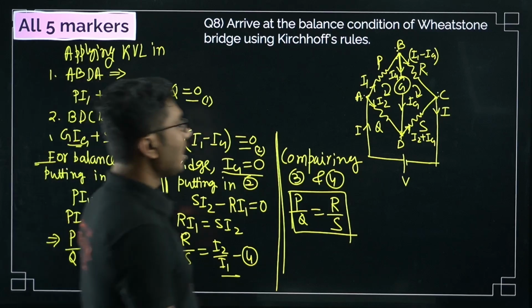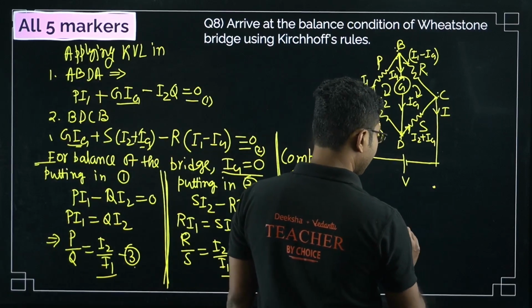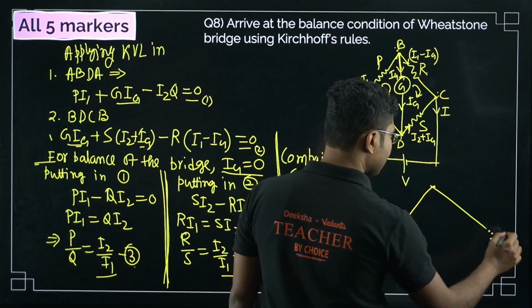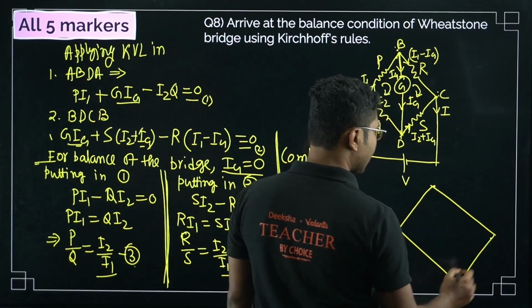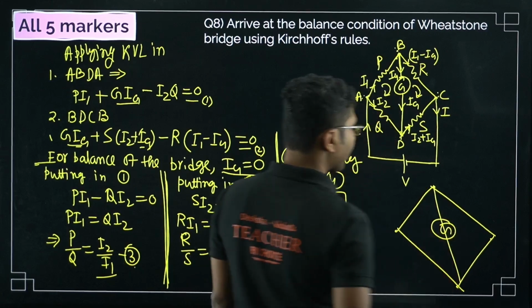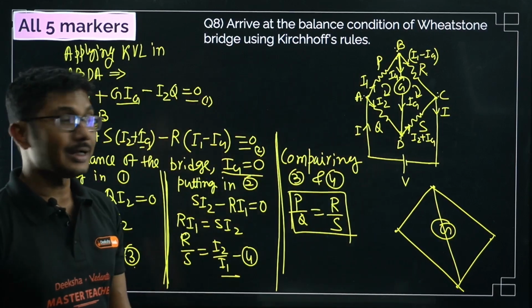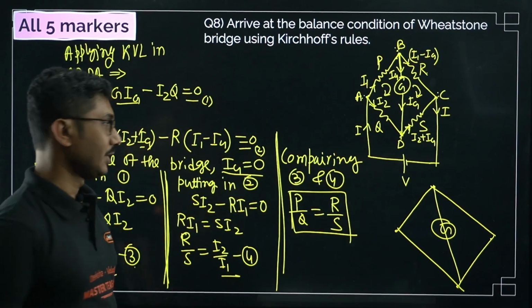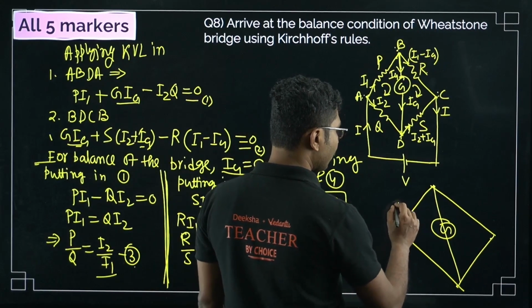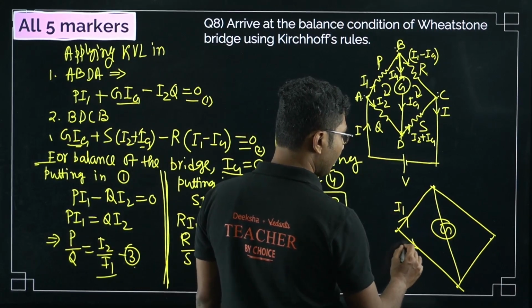So what will we do? We have a Wheatstone bridge, which is basically like a square having 4 corners. This is the structure of a Wheatstone bridge. There is a galvanometer connected over here. Now they have told you to find the condition of balance. To do that, you have to assume that the current through this is I1, and the current through this is I2.